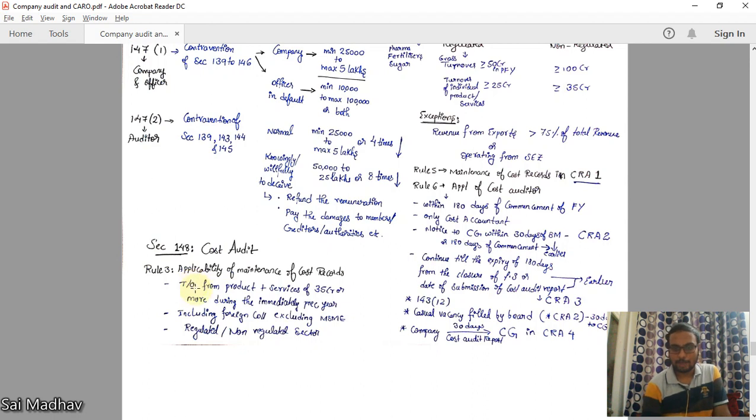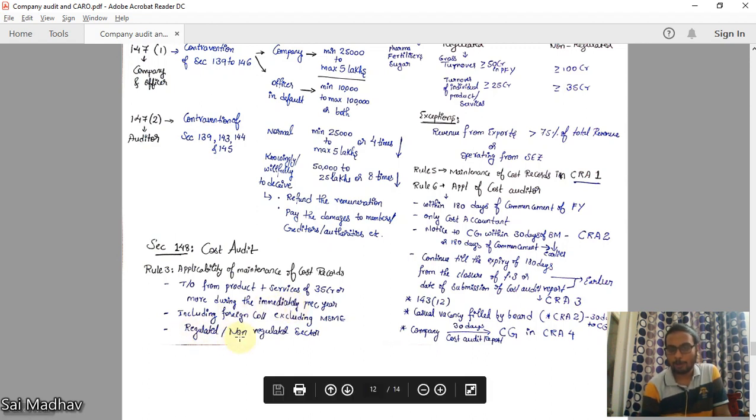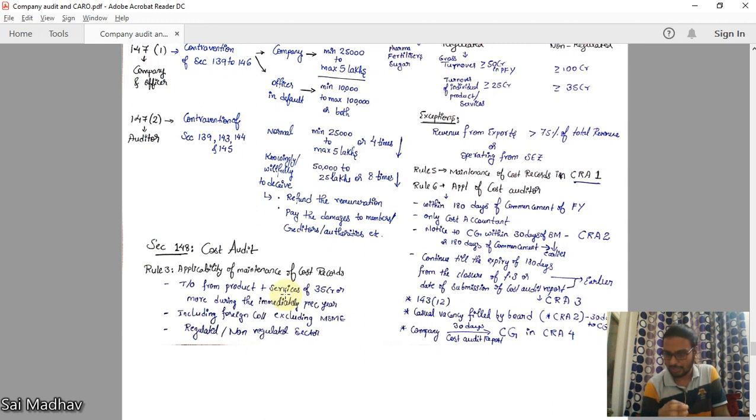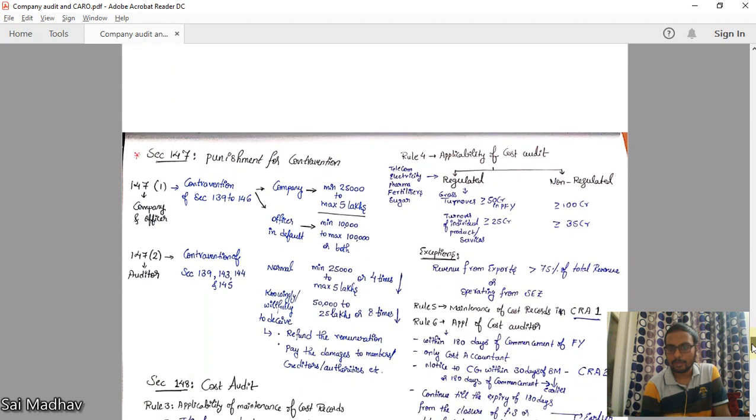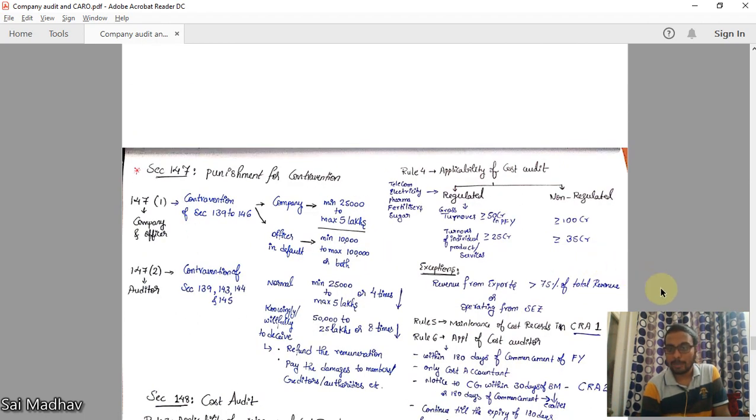What are those companies? If turnover from product plus services is 35 crores or more during the immediately preceding financial year, then cost records are mandatory to maintain, including foreign companies, excluding MSME, regulated or non-regulated sectors. For all these companies, if the turnover from product or services is greater than 35 crores in the immediately preceding financial year, then cost records are to be compulsorily maintained by the company. Rule 4 deals with applicability of cost audit.